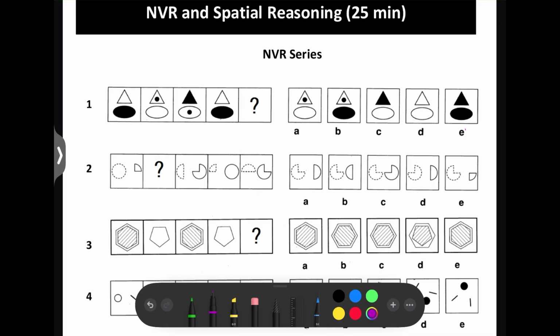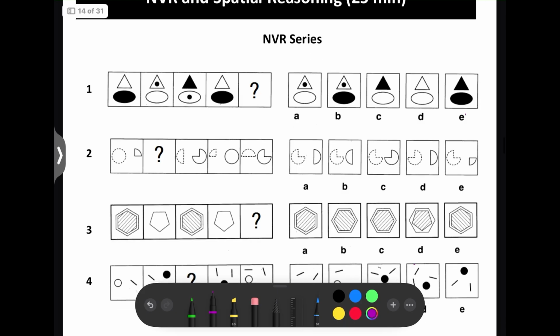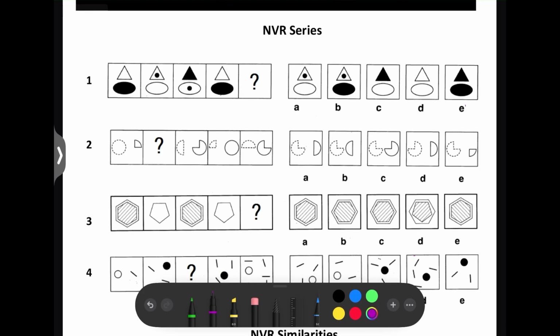So now I'm going to be going through the answers to the MVR section of this mock. So the first questions are series questions. So you've got to see what the pattern is and then what will be next in the pattern. So for this first question, we've got a black oval, then a white oval, then a white oval with a black dot, and then a black oval again. So this next one's going to be a white oval, so we can rule out B and E.